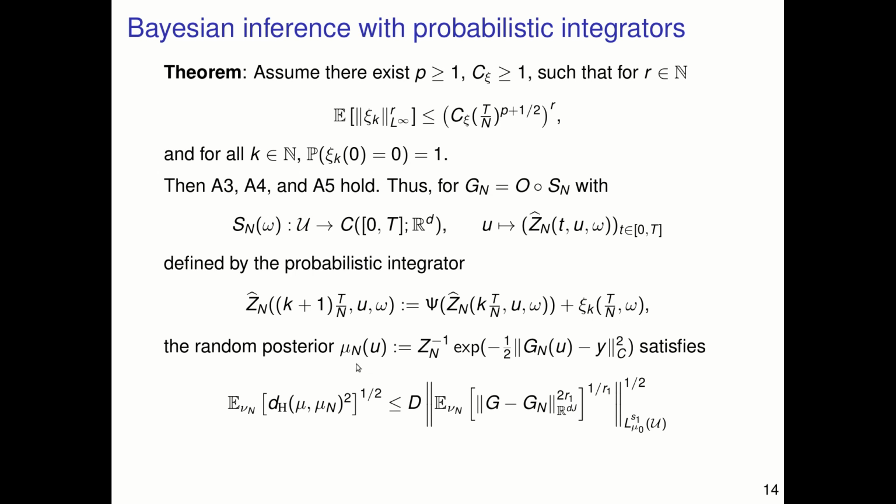The random posterior mu n satisfies a Hellinger bound on the mean square Hellinger distance between mu n and the true posterior mu. And the bound is in terms of a constant d times the error between the true forward model G and the random approximate forward model Gn.